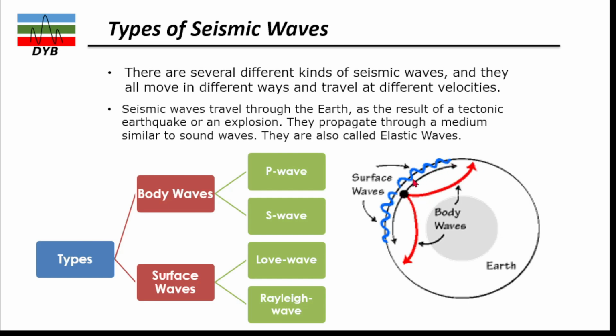The waves which travel along the surface are part of the surface waves. In that we have two categories, and we will go deeper into these definitions. The body waves travel into the body; let's say they go into the crust, mantle, and deeper down into the subsurface. In that also we have two types, P waves and S waves. Further, we will look at the definition and understanding of the P waves and S waves.